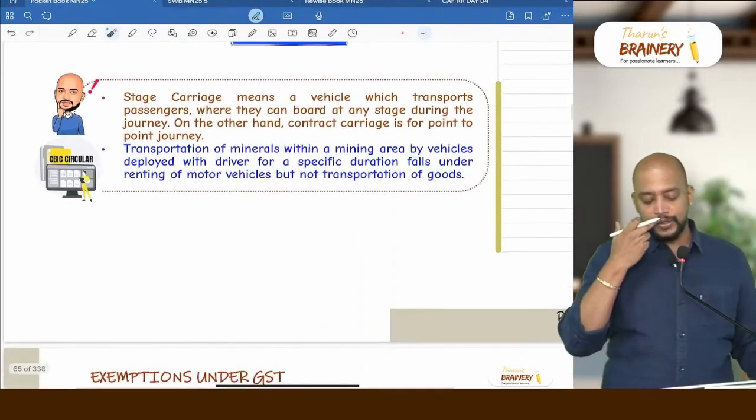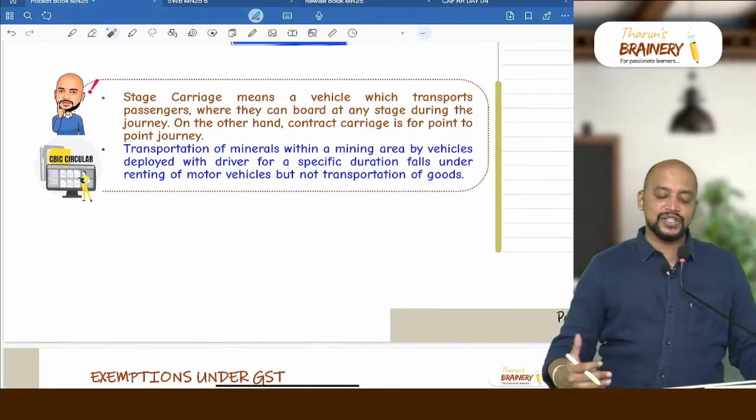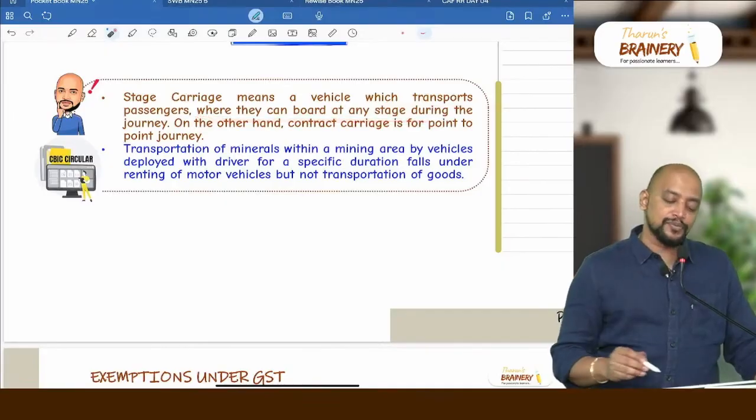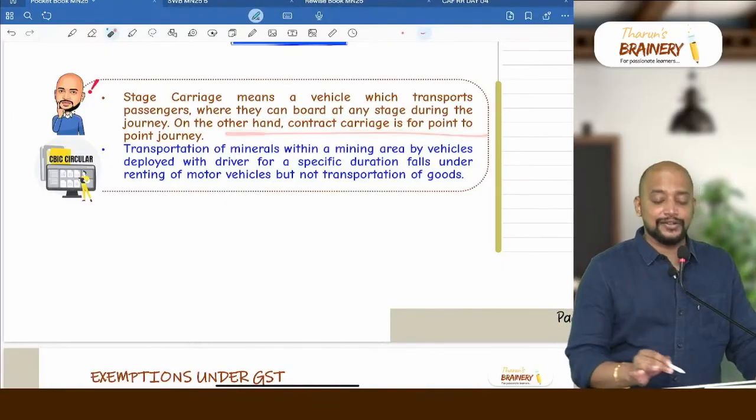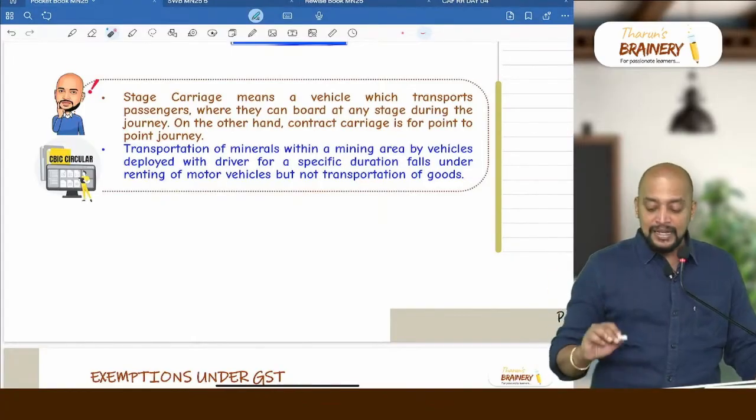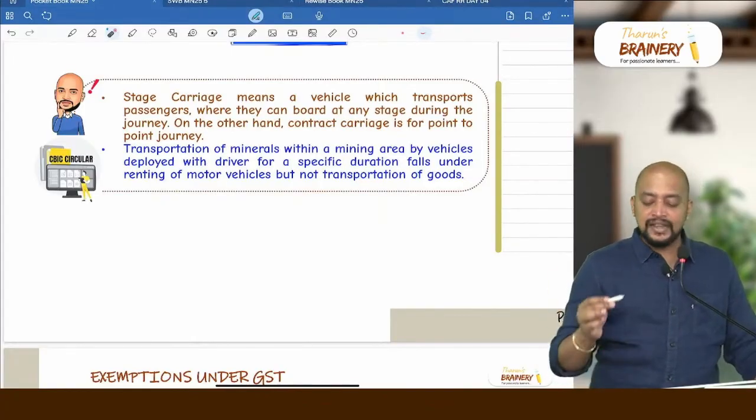Then look into two more circulars. Point number 1. Stage carriage means what? Stage carriage means a vehicle which transports passengers where they can board at any stage during the journey. On the other hand, contract carriage is a point-to-point journey. And there is one circular, transportation of minerals within the mining area.